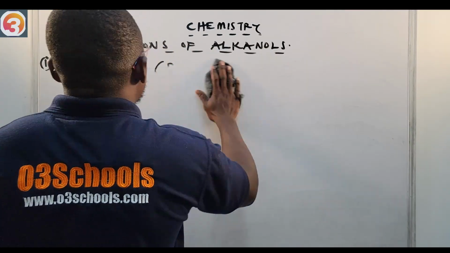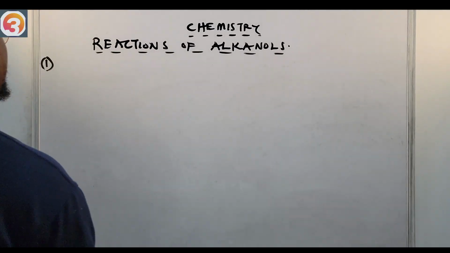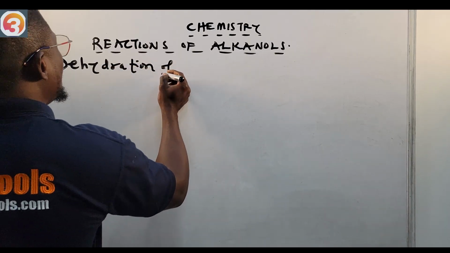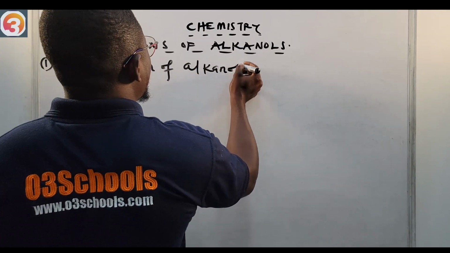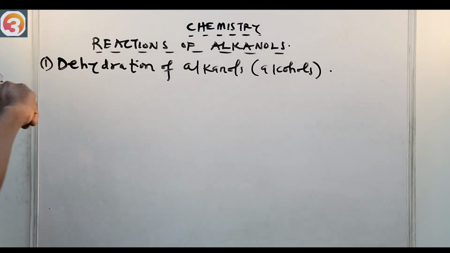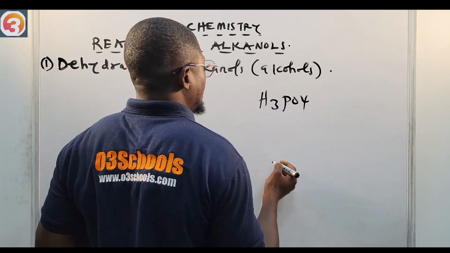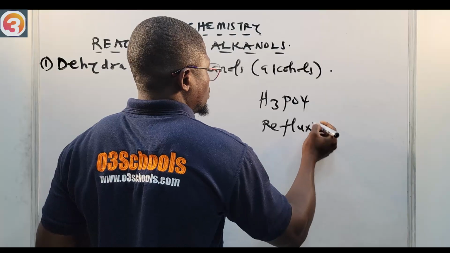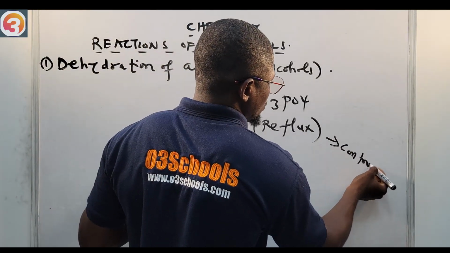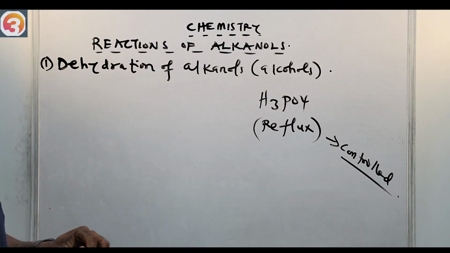Now let us look at number 2, dehydration of alcohols, as the second reaction. Dehydration of alkanols, or alcohols. We usually do this in the presence of H3PO4, and of course we will do reflux. Whenever you see reflux, it means that the reaction is controlled, so that we have a product.